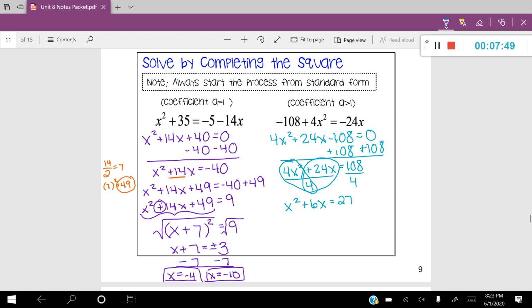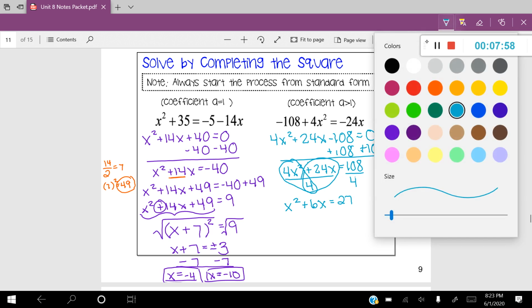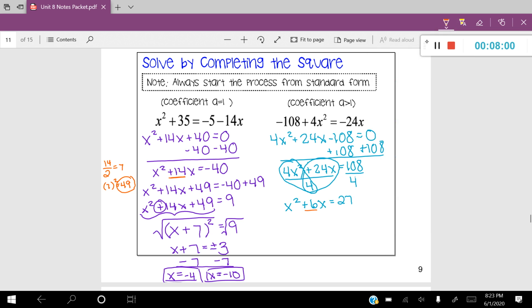That eliminated that coefficient in front of the x squared term, which is what we wanted, because now we can continue the process. Okay, so what I'm going to do now is I'm going to take my b coefficient and take it off to the side. And this could also be just a mental thing that you do. You don't actually have to write it down, but I'm going to write it down just so that I can show you what to do.